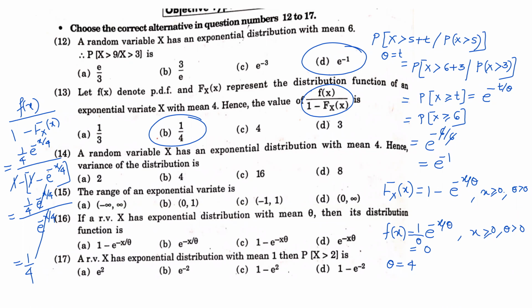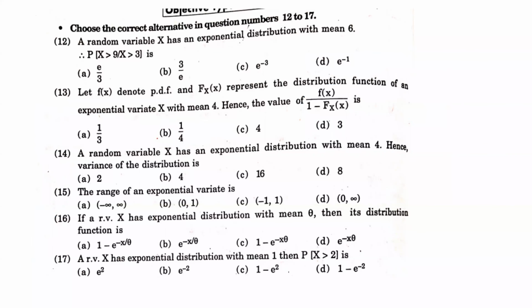So please take it down properly so that you'll understand how to solve such problems, correct? Now, let me clear this. Now we'll go ahead and see problem number 14.